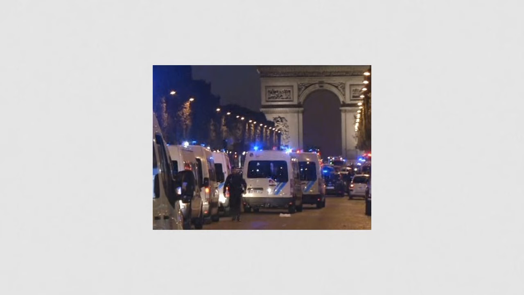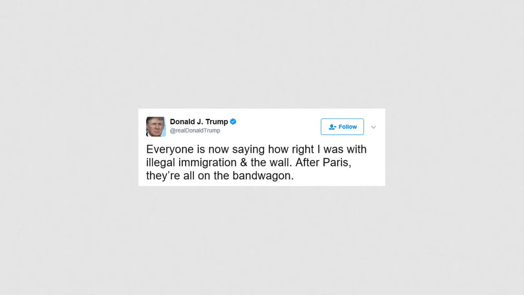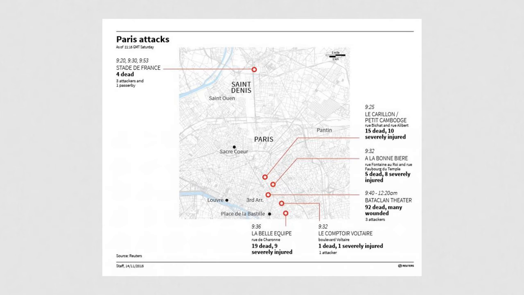President Trump took advantage of this fear by tweeting, "Everyone is now saying how right I was with illegal immigration and the wall. After Paris, they're all on the bandwagon." Paris is in reference to a series of attacks carried out by terrorists in Paris, which targeted multiple areas with bombings and gun violence. This is just one of many different terrorist attacks which have struck the world in the past few years. Most of these terrorists posed as immigrants into the country pretending to seek asylum.